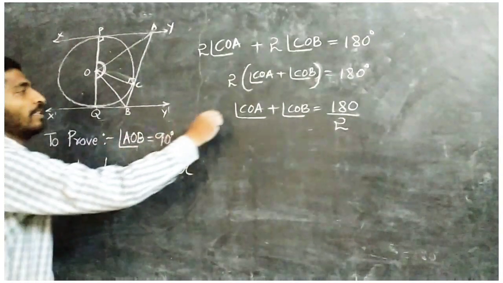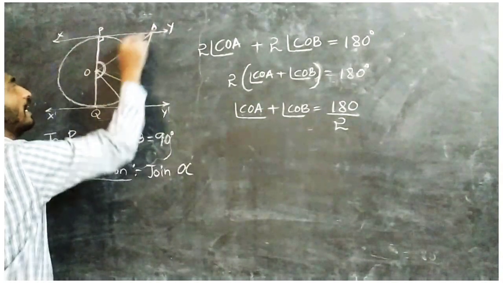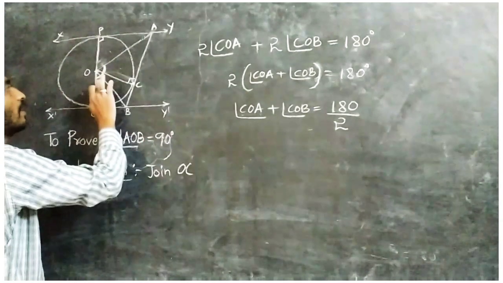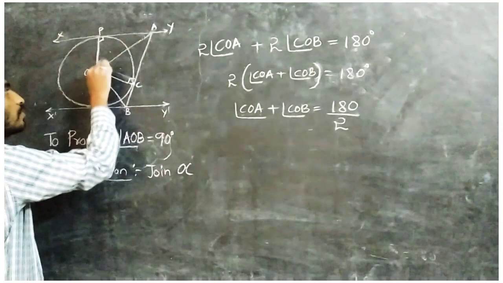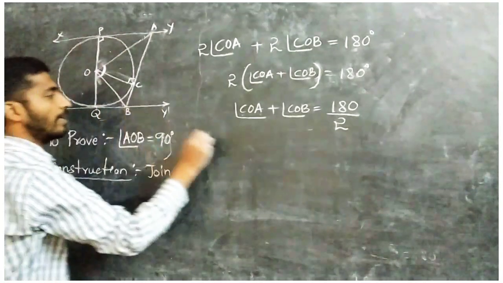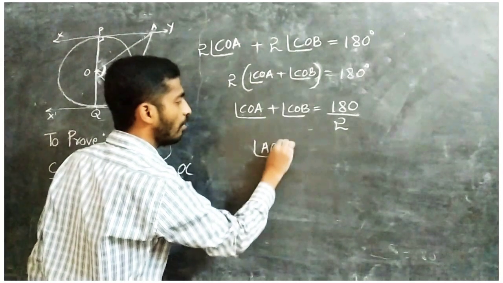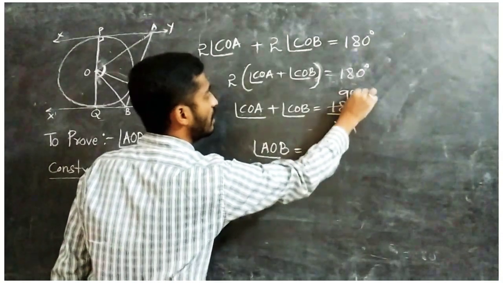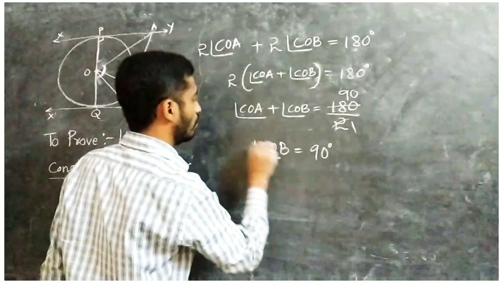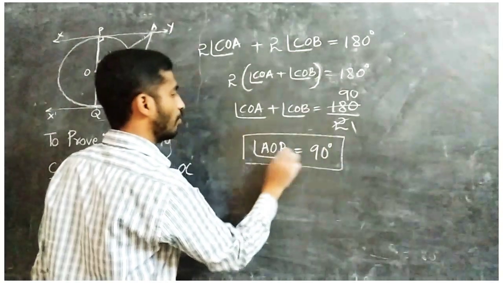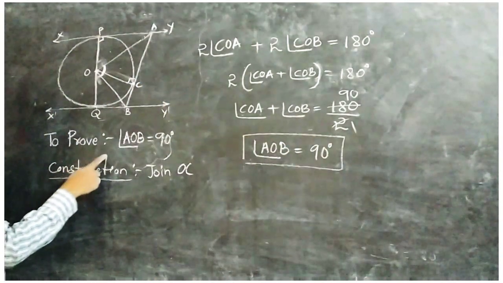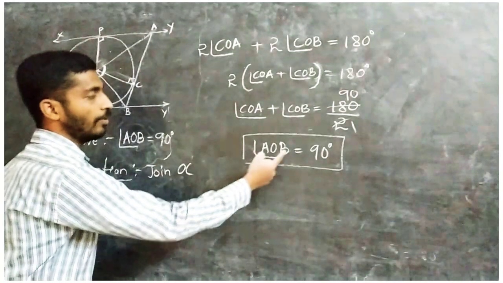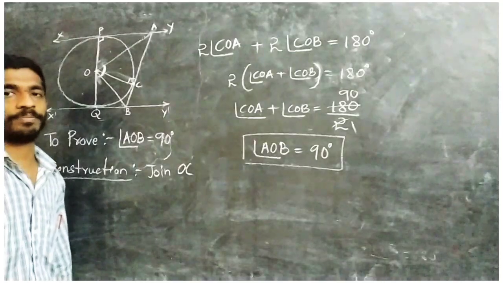Now see the figure. COA is an angle and COB is the adjacent angle. So if you add these two, what will you get? AOB. AOB equal to, here cancel it, 2 ones are 2, 2 nines are 18 and 0, so 90. So what we require? AOB equal to 90 degrees. We had to prove this. So hence our angle AOB equal to 90 degrees.